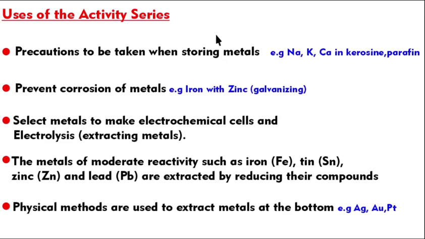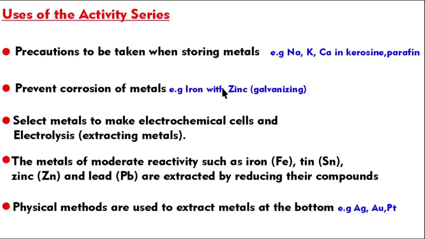So these are some of the uses of the activity series. You know that sodium, potassium, calcium are highly reactive, so we take precautions to store these metals. And sometimes we use this reactivity series to prevent corrosion of metals. Sometimes to prevent rusting of iron, we use elements more reactive than iron.